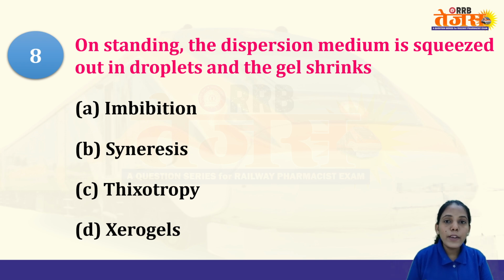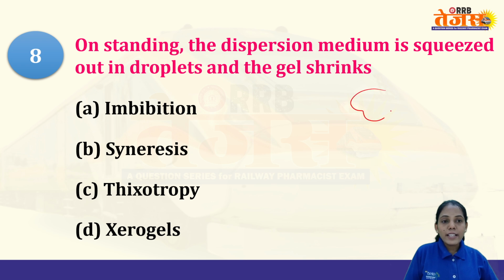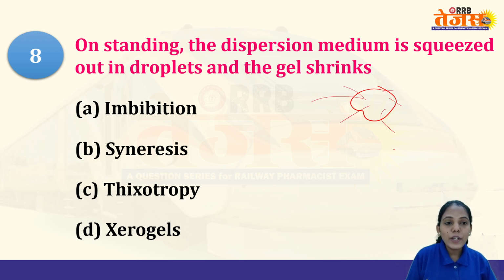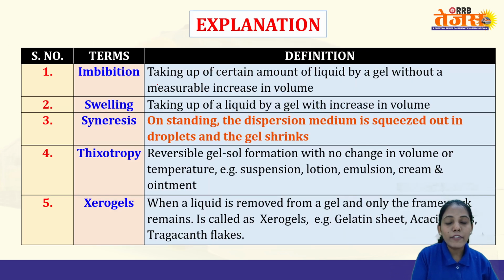Where taking up the liquid and increase in the volume occur, we call it swelling. If you have a gel and the droplets are removed from it, it will shrink in size. That phenomenon is known as syneresis.